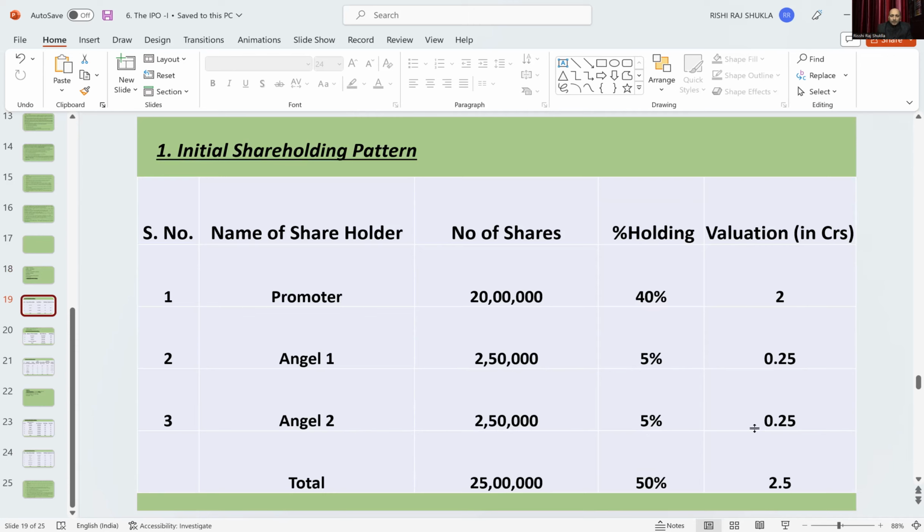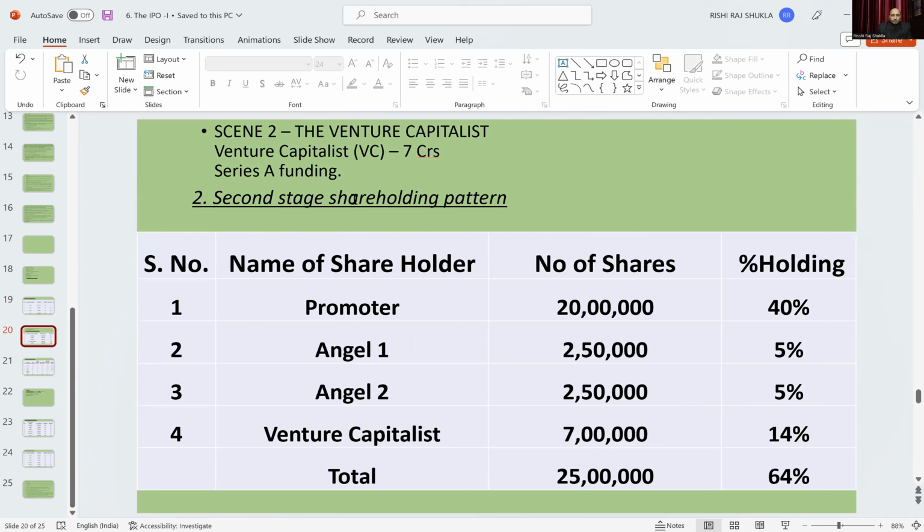So 50% taken, 2.5 crore is their valuation at the initial stage. Now comes part 2. This company started their business. They have put up their manufacturing plant and one outlet, and from there they have started their retail business.